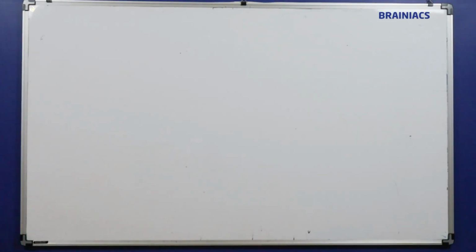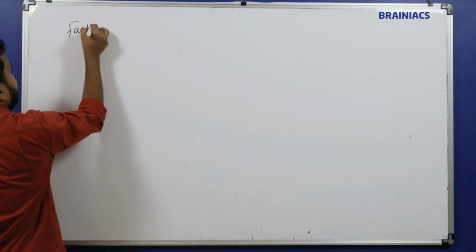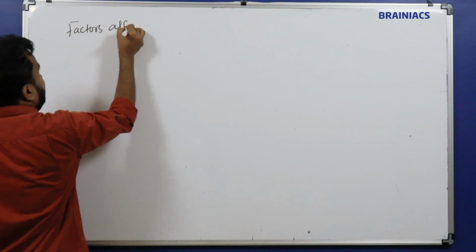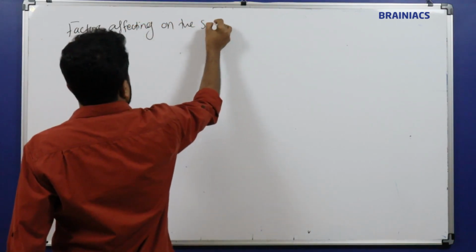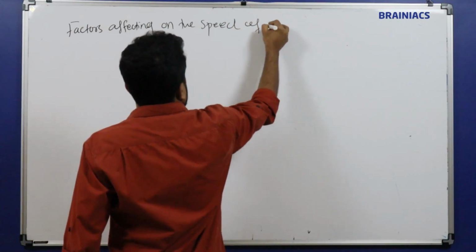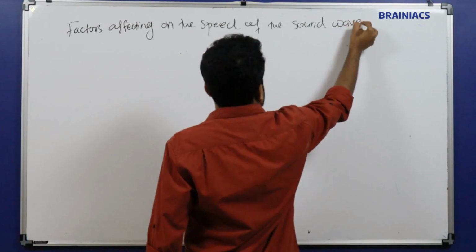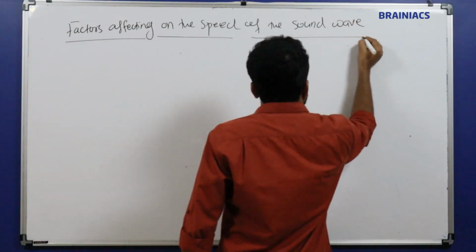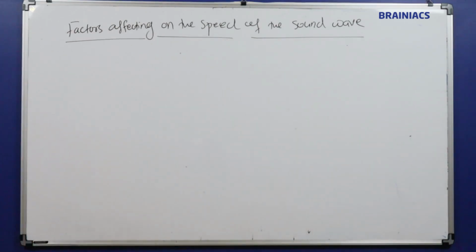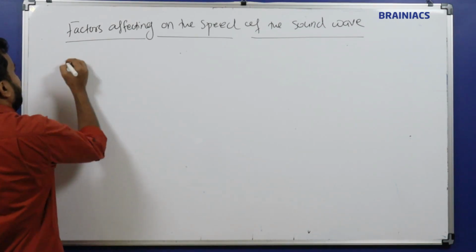So, factors affecting the speed of the sound wave. What are the things that will be there? We know velocity, so the first one is called temperature.